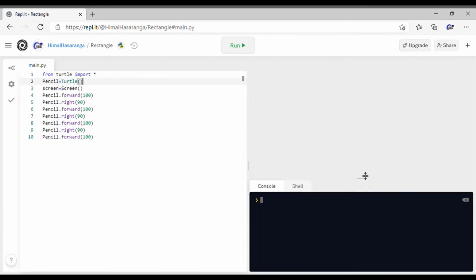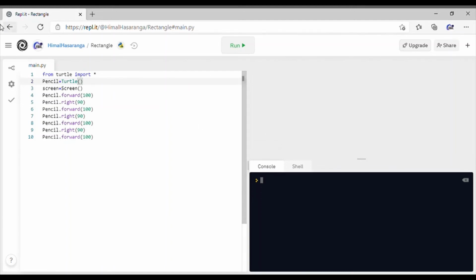Since we chose the square with Python with turtle, this comes as this: from turtle import asterisk. But the code you need to type is this practically. So wait, before you type it in, you can name this anything. Only this pencil, but not turtle. Turtle is meant to be.